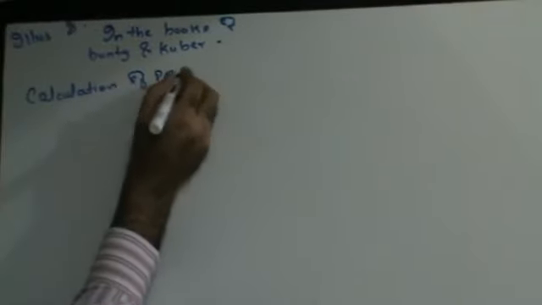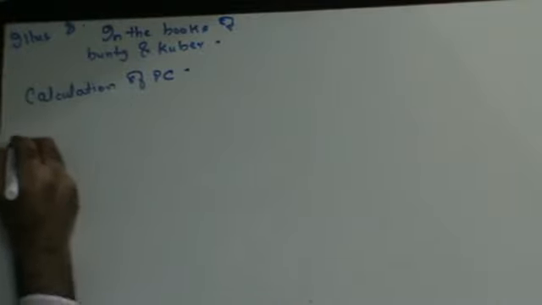Calculation of PC. Let's start with calculation of PC, guys. Now, they've given you that BK Limited was formed to take over Bunty and Kuber Limited. The balance sheet on the date of the amalgamation is as follows. BK Limited was to issue 10,000 equity shares of 10 each to the public at a premium of 10%. Bunty and Kuber were taken over by BK Limited on the following terms.